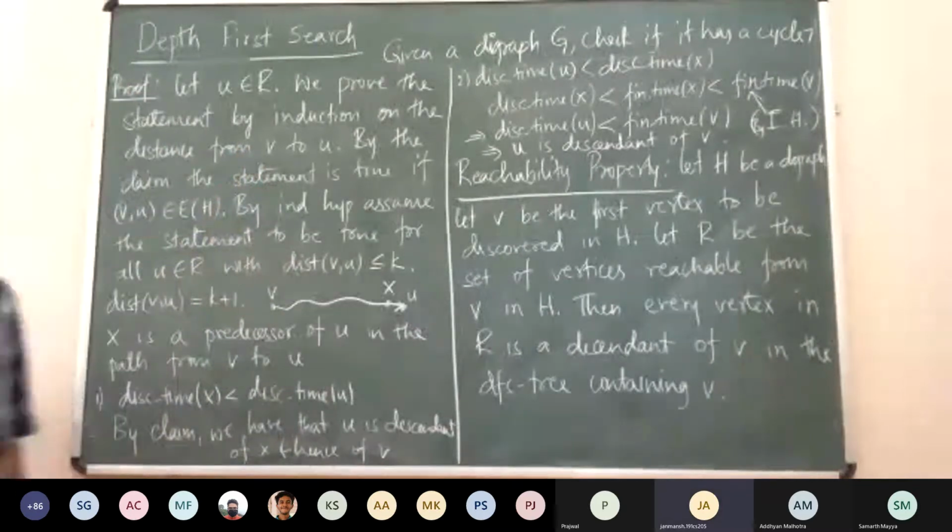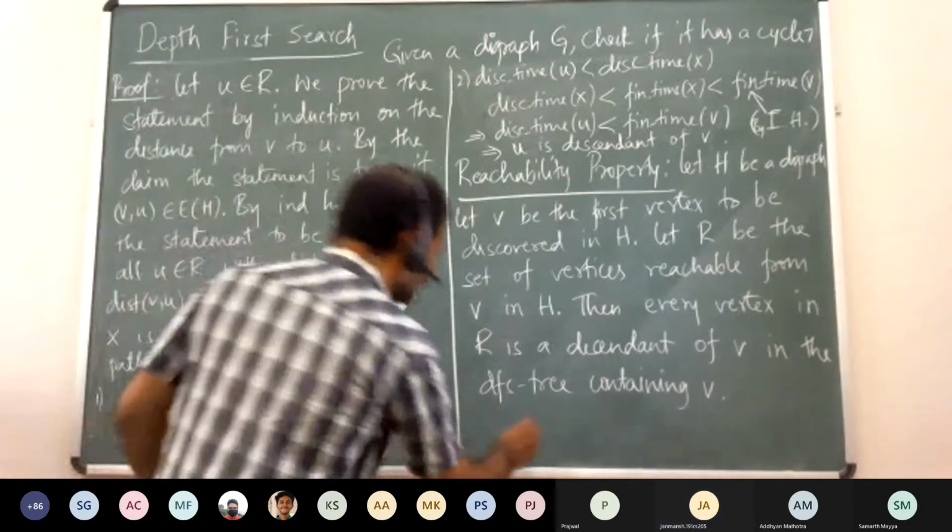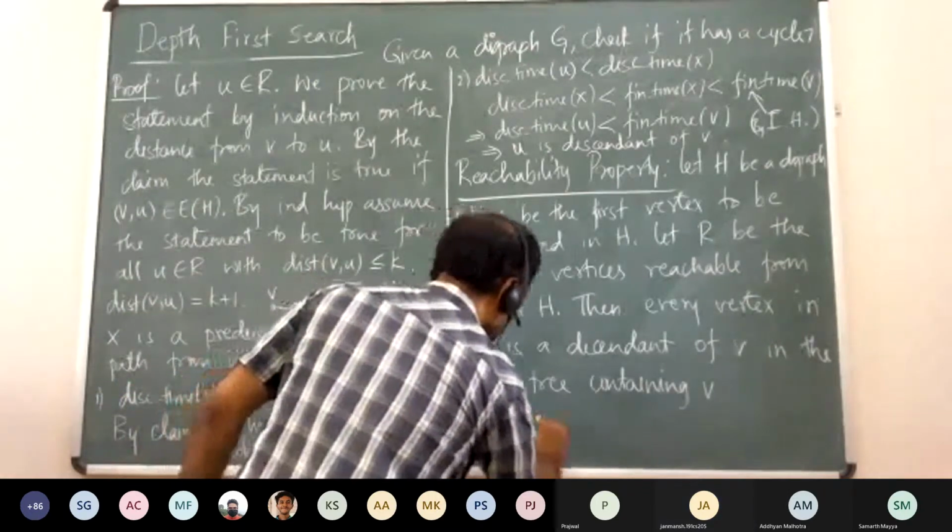And sir, if there is an edge between X and U, how will the discovery time of X be greater than the discovery time of U? Yeah, so if there is an edge between X and U, there is X here and there is U here.